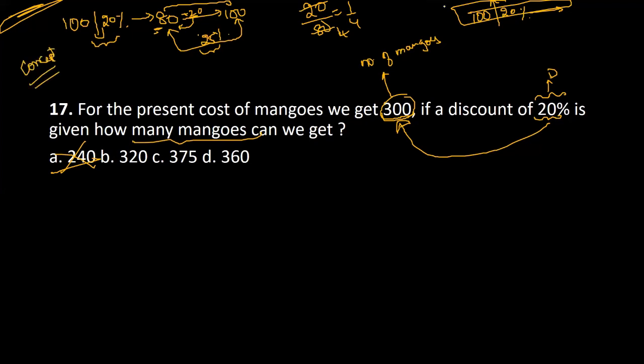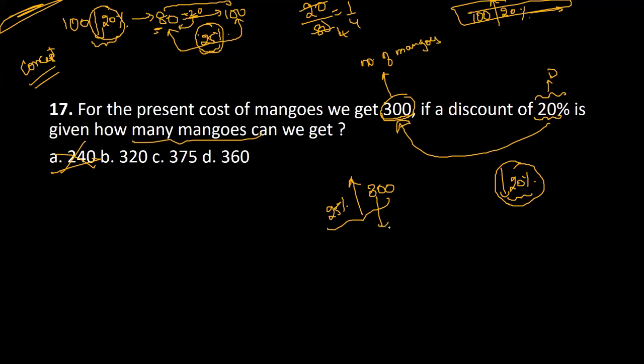Now here, he's saying that you purchased 300 mangoes for some cost. You don't know what is the cost. But now on that cost, there is a 20% discount. If there's a 20% discount in the cost, that means there will be a 25% hike in the number of mangoes. Now observe this one. There's a 20% discount here, but there is a hike here of 25%. Similarly, if you decrease the cost by 20%, there will be a hike here by 25%. What is 25% of 300? 10% is 30, 20% is 60, 5% is 15. 60 plus 15, 75. So what will it be? 375.